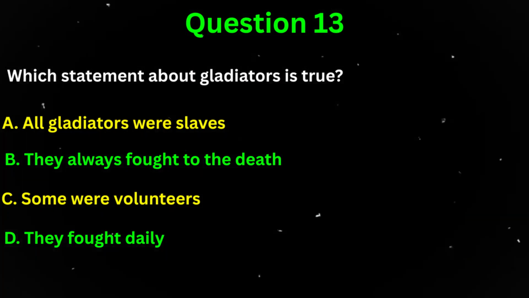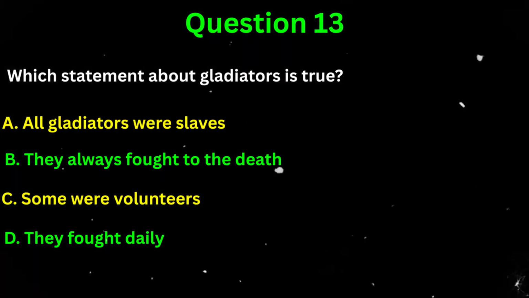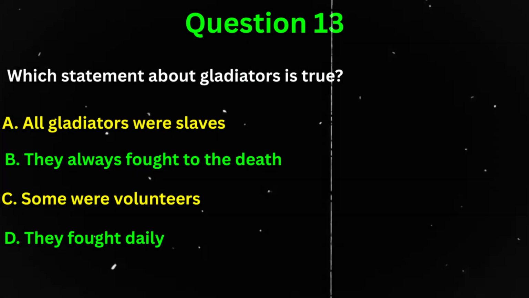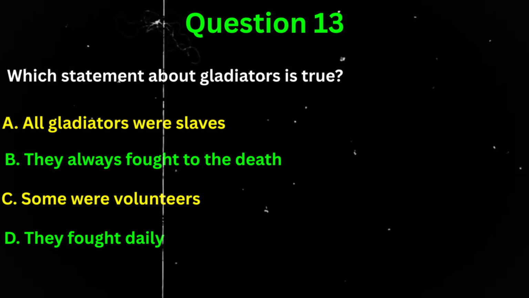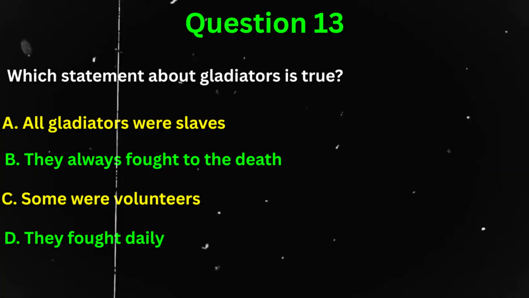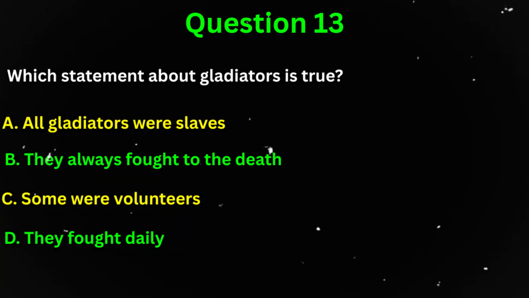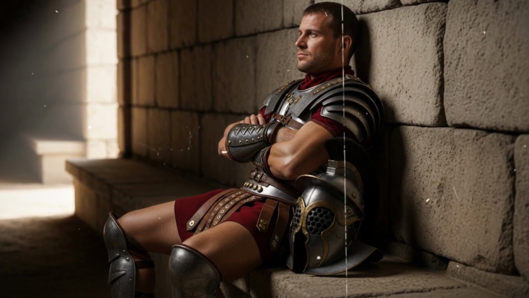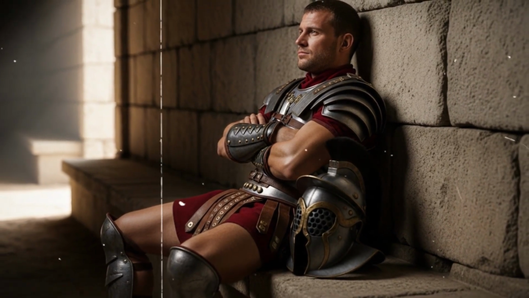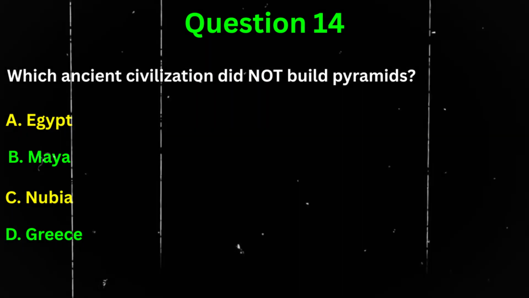Question 13. Which statement about gladiators is true? A. All gladiators were slaves. B. They always fought to the death. C. Some were volunteers. Or D. They fought daily. The correct answer is C. Some were volunteers. Gladiators could gain fame, wealth, and freedom. Death was not guaranteed.